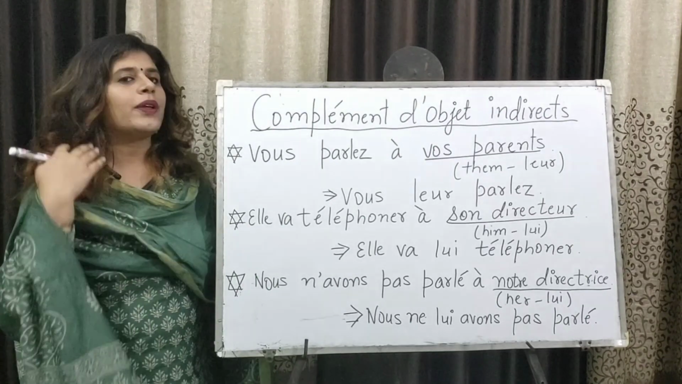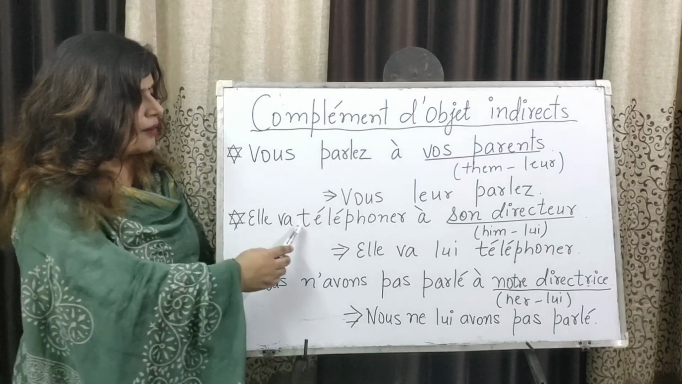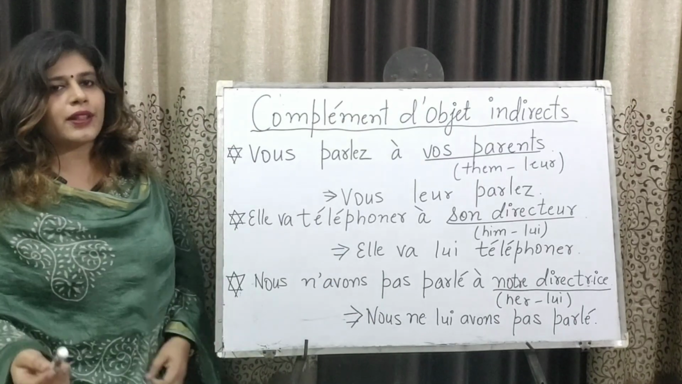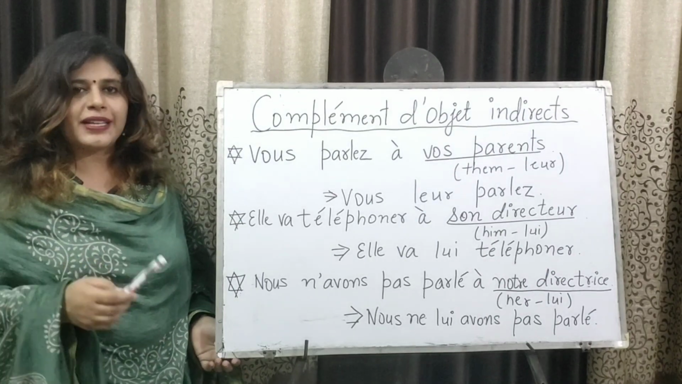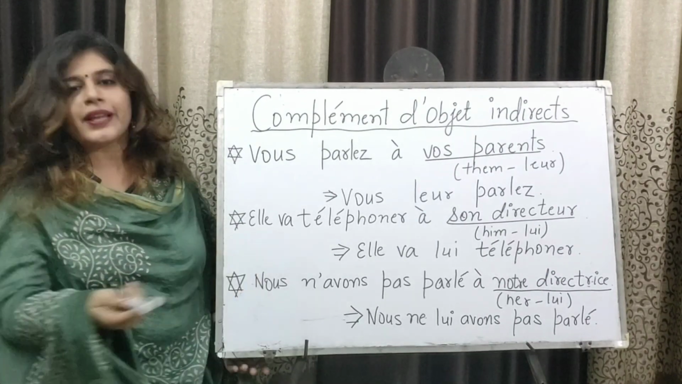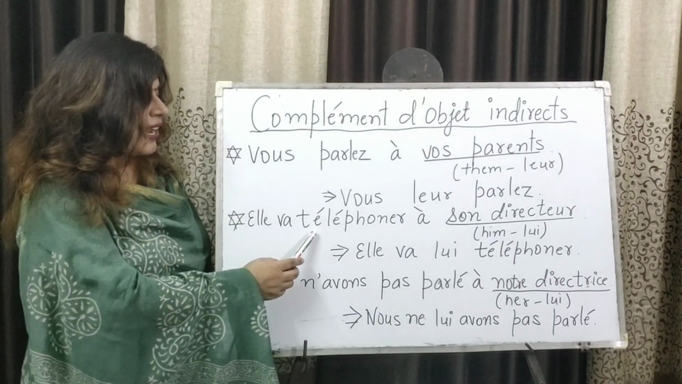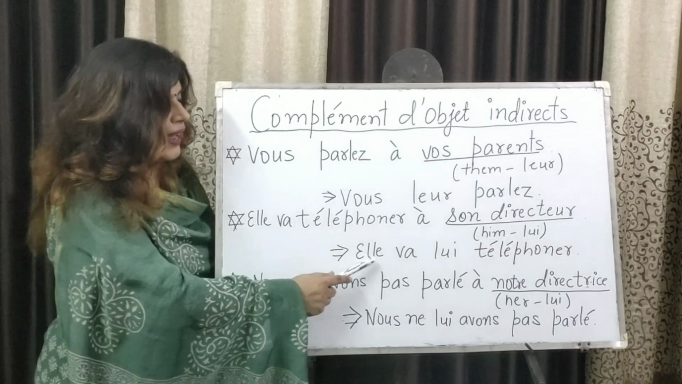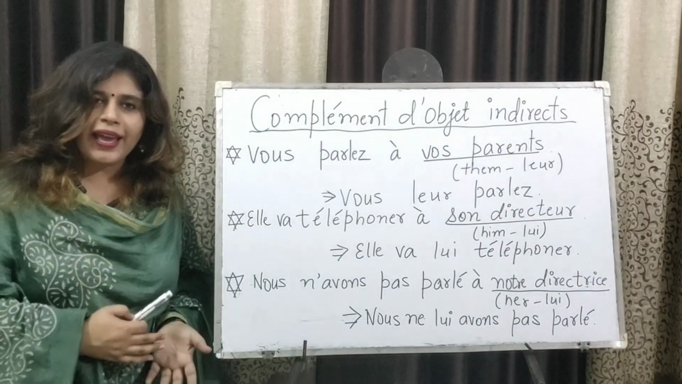Second example. Now with this we'll learn how to place our pronouns in case there are two verbs. Elle va téléphoner à son directeur. Son directeur means him. And we have two verbs. Where are we going to place our pronoun? Before the second verb, and the second verb is téléphoner. Elle va lui téléphoner. She is going to telephone him.